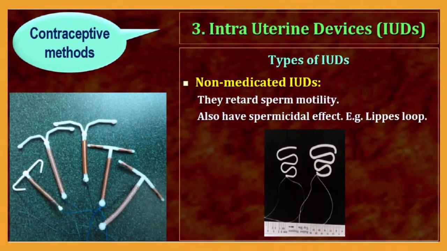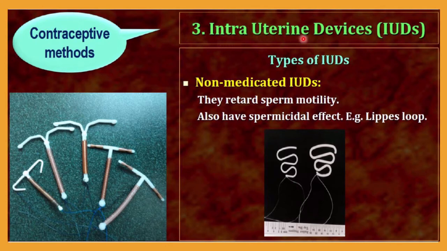So now let me discuss all kinds of IUDs one by one. First of all, let me discuss non-medicated IUDs, that is, intrauterine devices. Why is it called an intrauterine device? Because it will be inserted into the uterus, and that's why it is written intrauterine device, meaning inside the uterus.